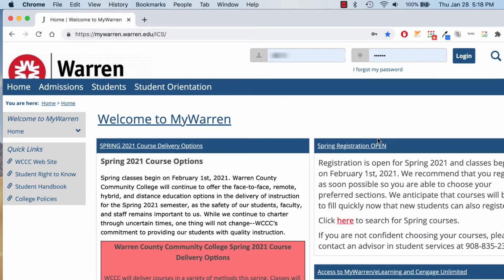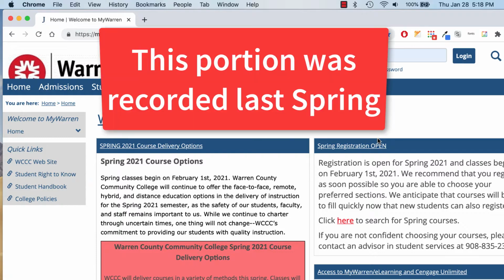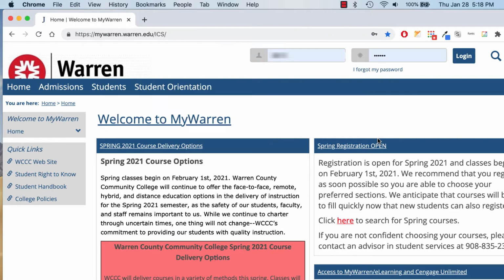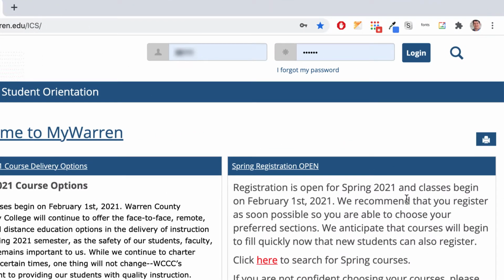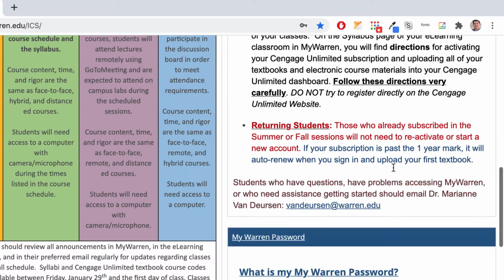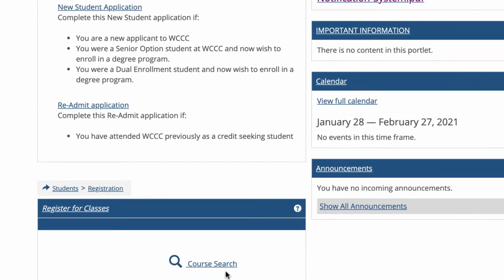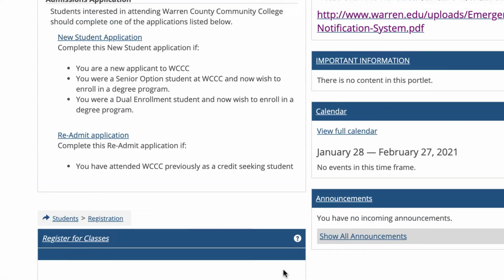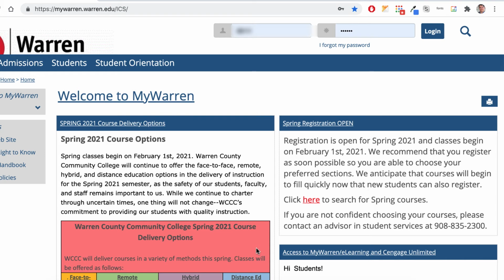All right, now that I'm in front of my computer, this feels a little more comfortable than standing in front of the camera talking to you. I'm going to give you a little walkthrough of MyWarren, even just from the logging in perspective. If you have any problems logging in, or you don't know what your password is or anything like that, you could find that on this page. By the way, you can also go down and do a course search if you need to know any information about the course before you actually log in to see your courses. So I'm going to log in right now.